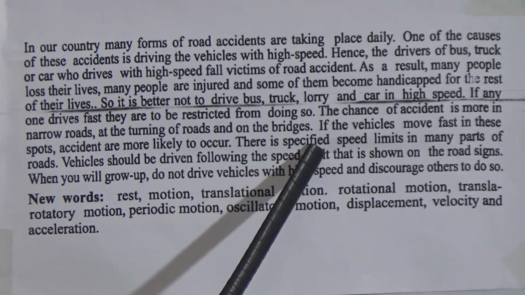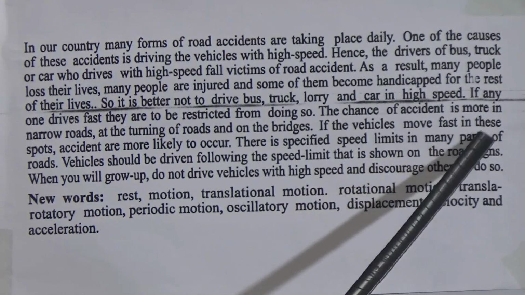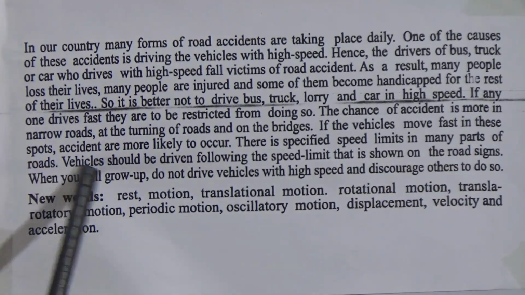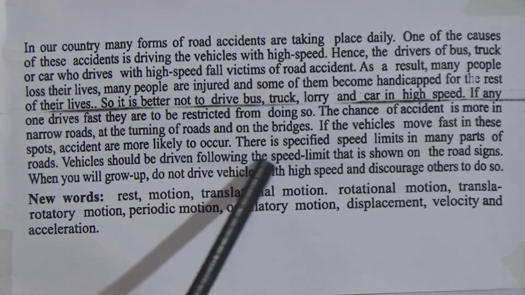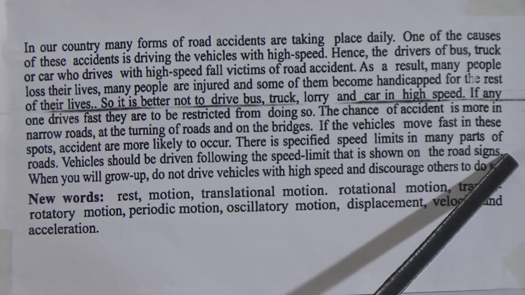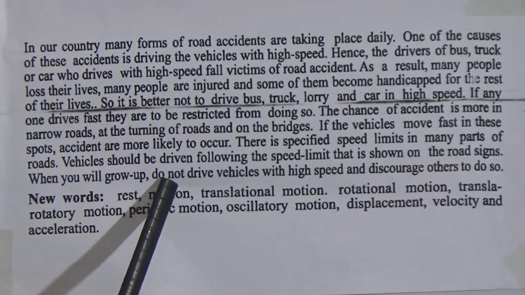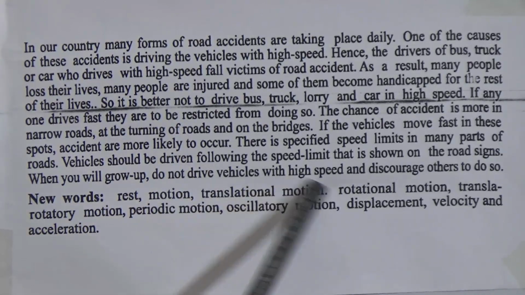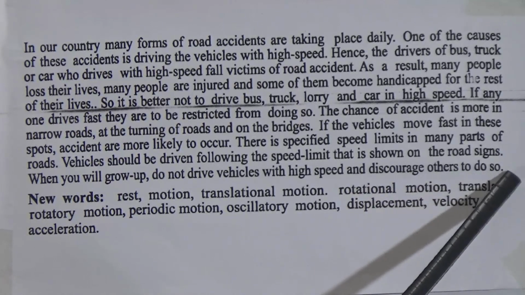There is a specified speed limit in many parts of the roads. Vehicles should be driven following the speed limit that is shown on the road signs. When you grow up, do not drive vehicles with high speed and discourage others from doing so.